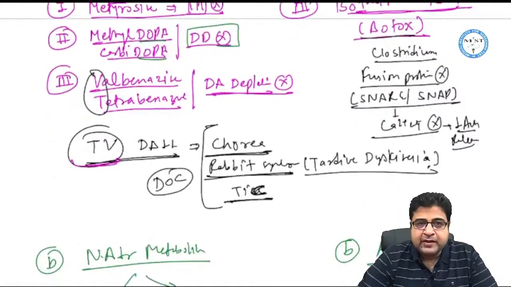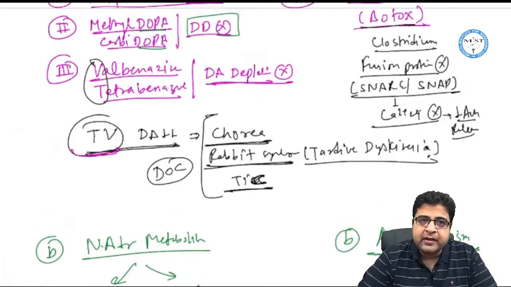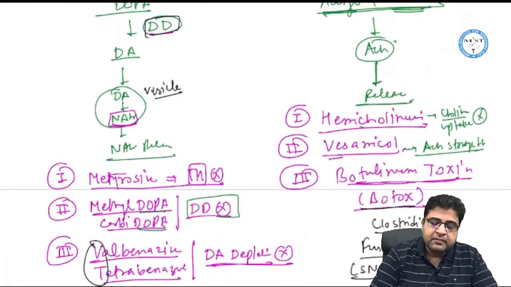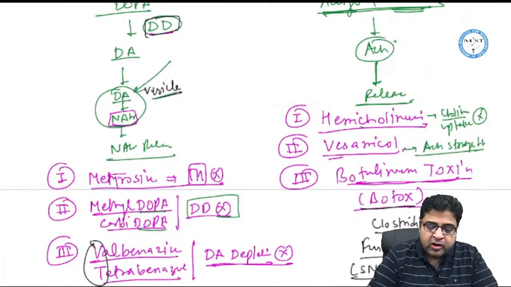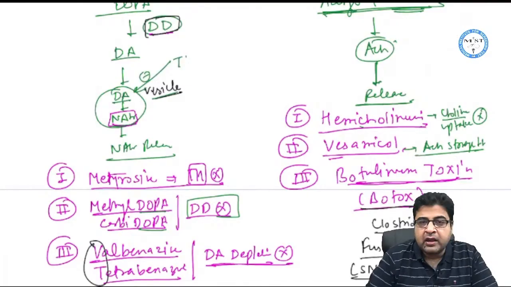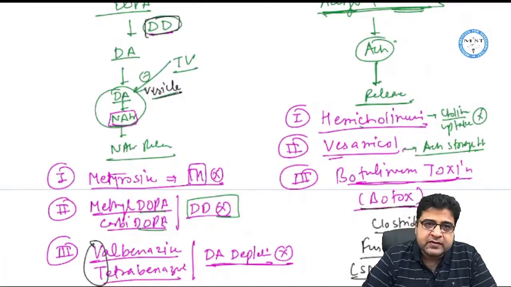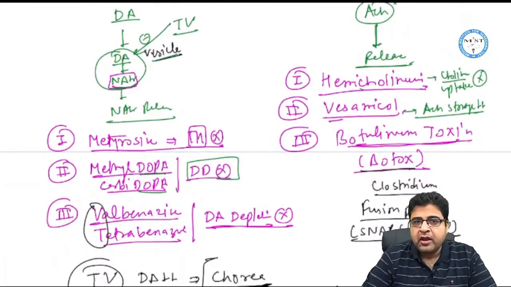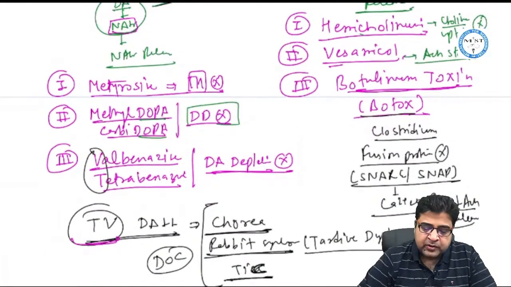Now we have two more medicines, valbenazine and tetrabenazine. These medicines act on the vesicle of noradrenaline. Dopamine and noradrenaline are present in the vesicle, and this vesicle is blocked by tetrabenazine and valbenazine. These two medicines block the vesicle of noradrenaline, and they are known as dopamine depleters.